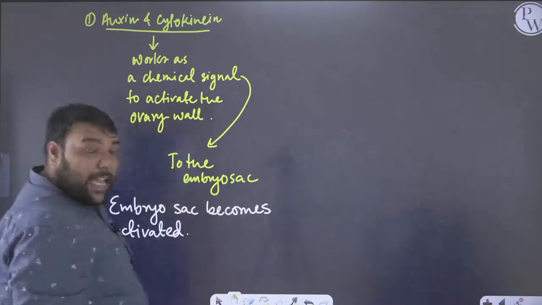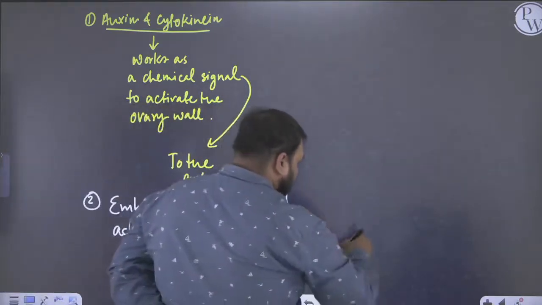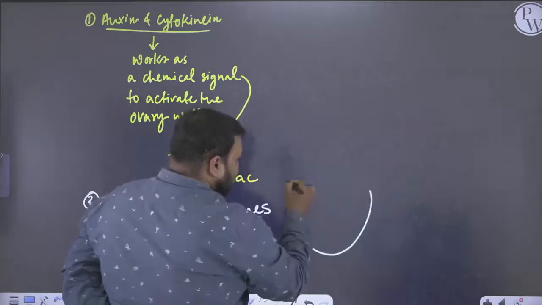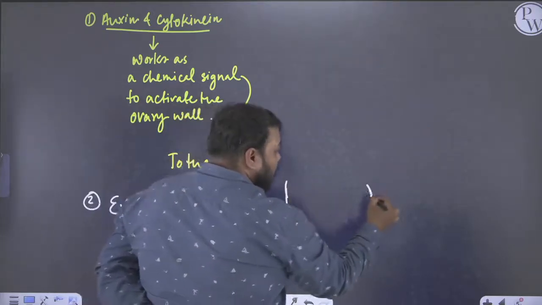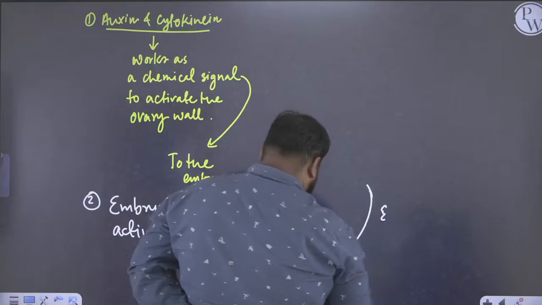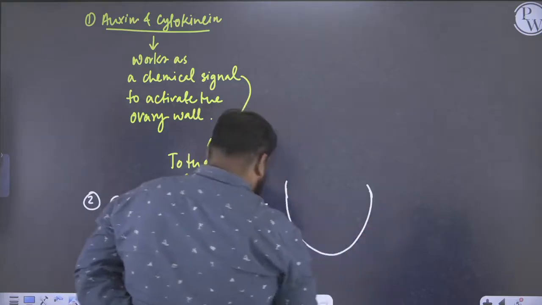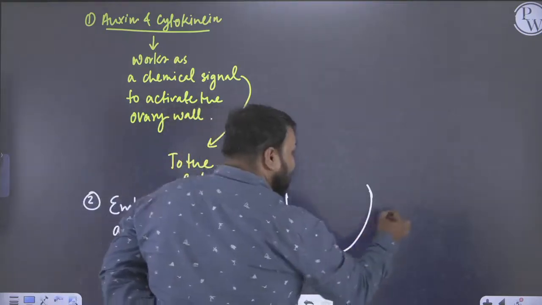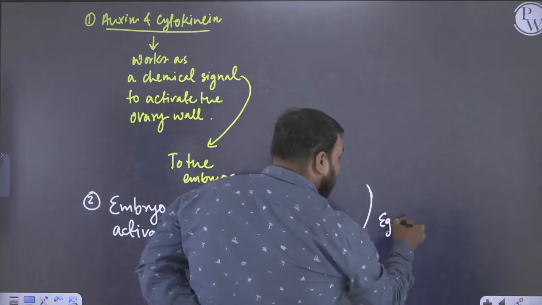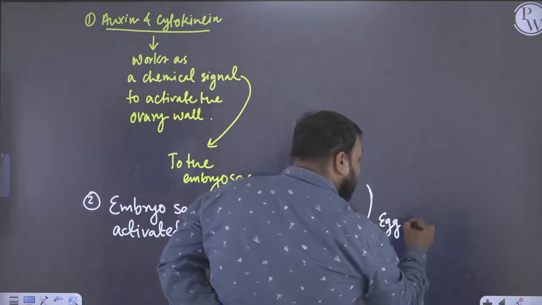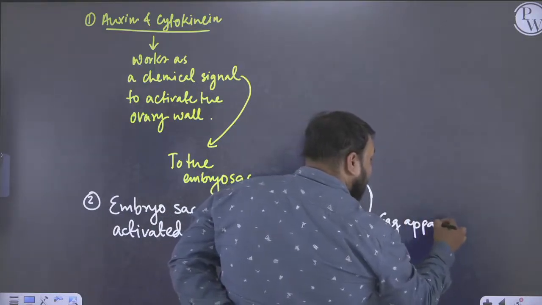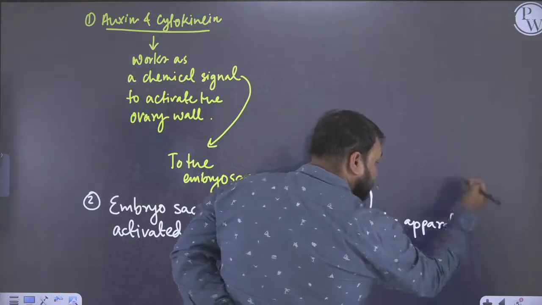Once the embryo sac becomes activated, we see that this is the situation of the egg apparatus which is present in the micropylar end of the embryo sac. So we are now just looking at the egg apparatus.